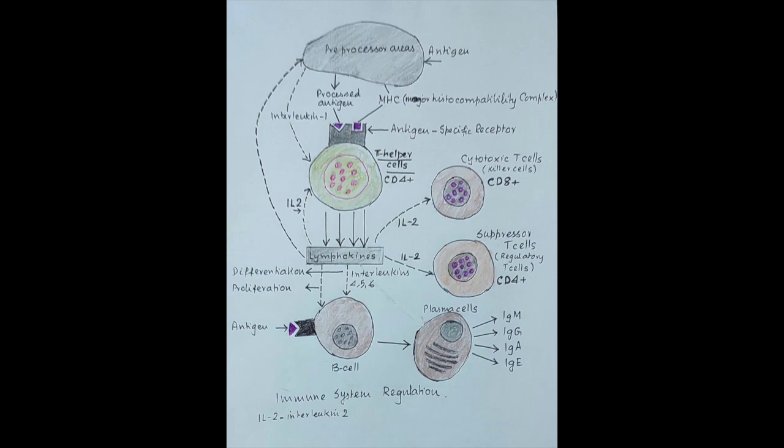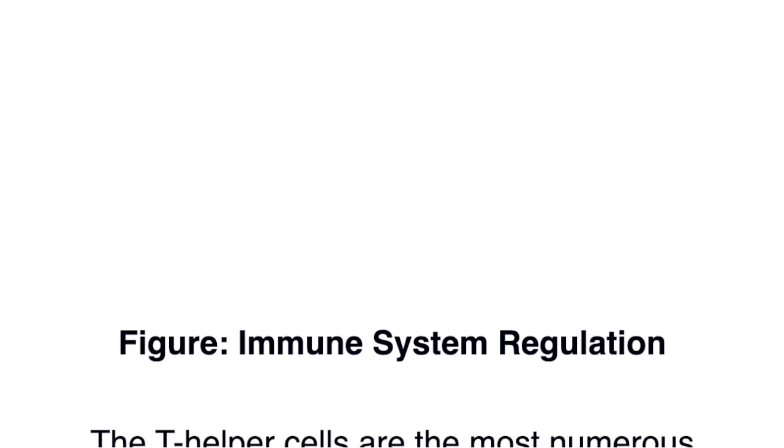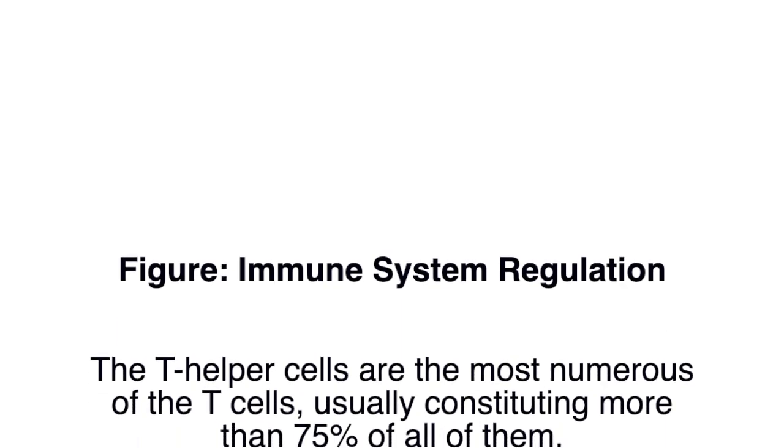This picture shows the regulation of the immune system. On presenting with a specific antigen, the CD4 positive T helper cells produce different types of lymphokines, stimulating CD8 positive cytotoxic T cells, the so-called killer cells, stimulating suppressor T cells, which are regulatory cells, which are CD4 positive, and also stimulating B cells, which become plasma cells to secrete appropriate immunoglobulins. Figure: immune system regulation. Kindly see the picture shown just earlier.